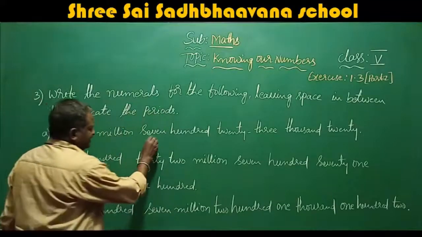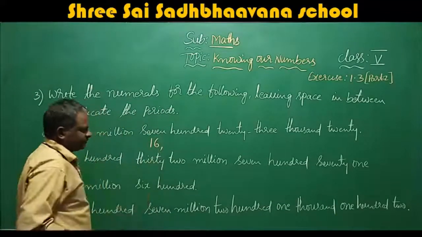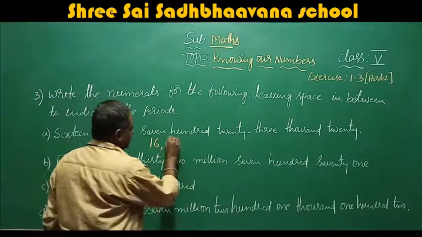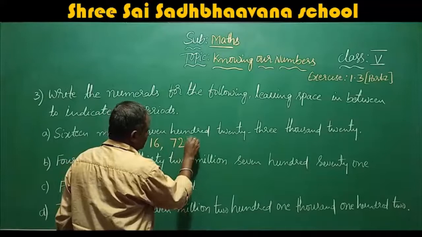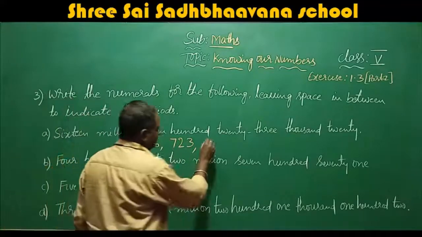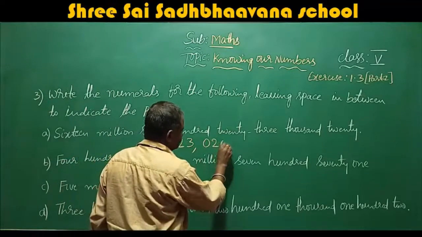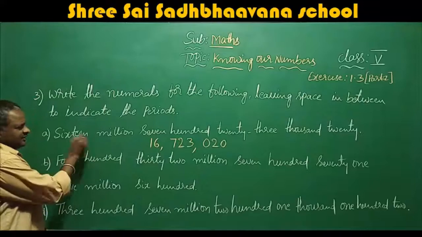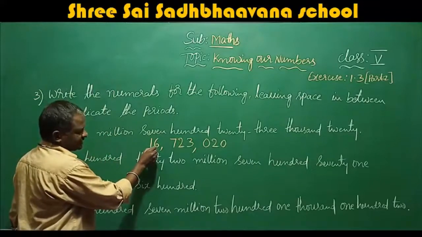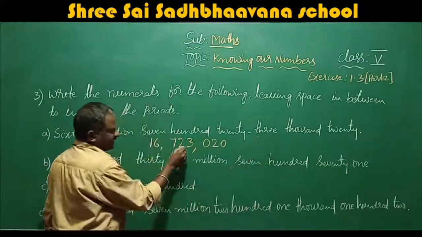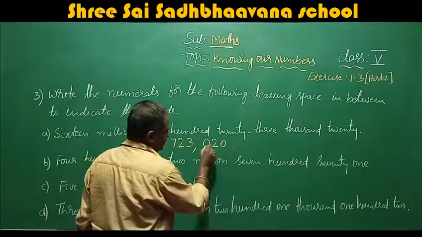So we will write 16 million, 723,000, 20. Only 20. This is the answer, 16 million, 723,000, 20.